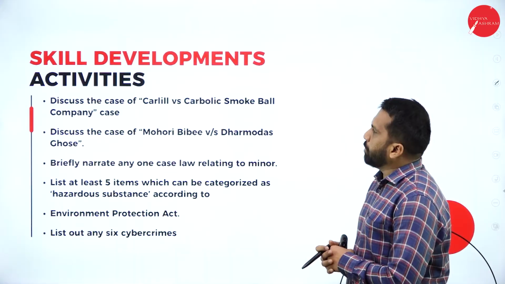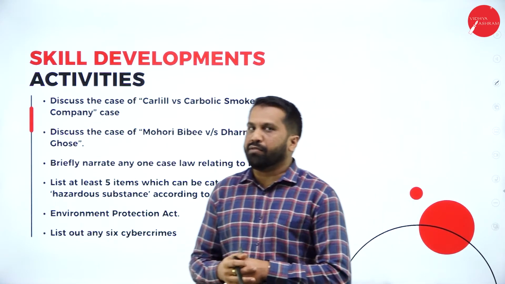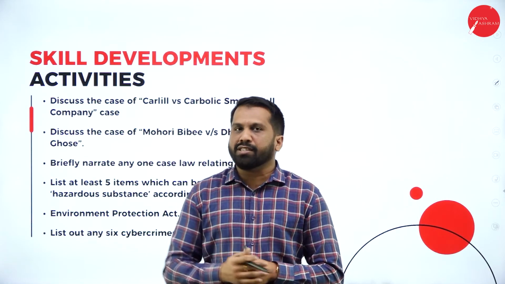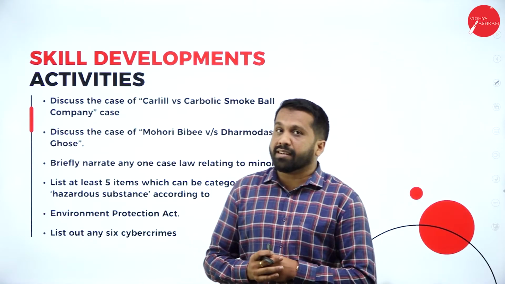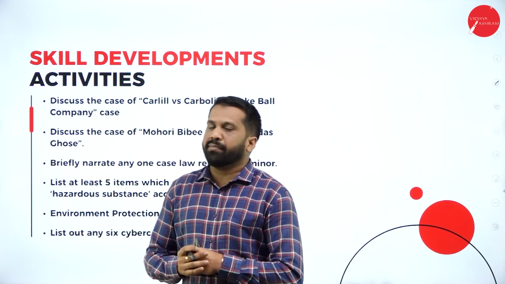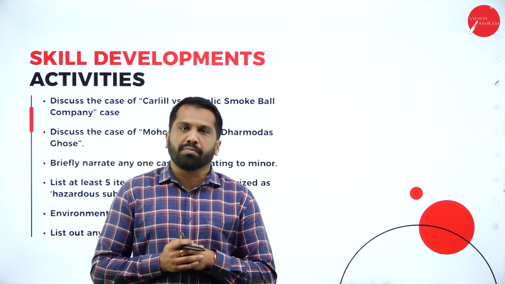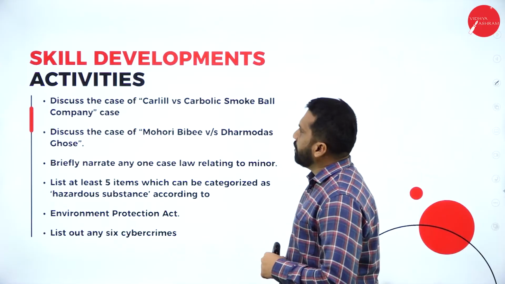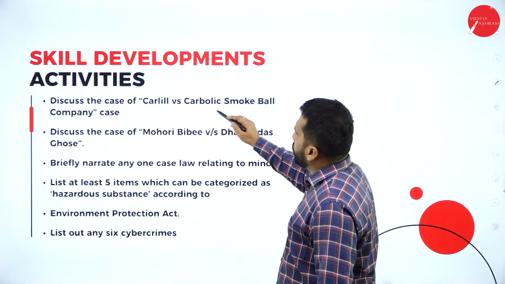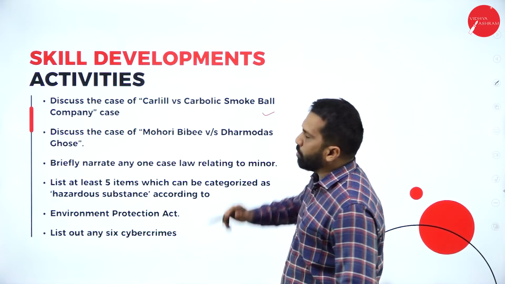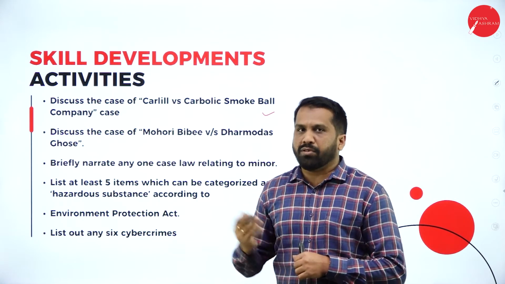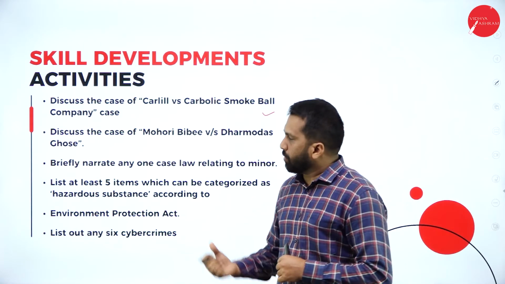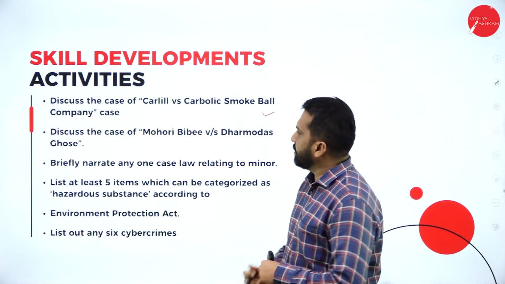So what are the skill development? As I told you, your examination is for how many marks? 100. 60 marks will be your paper and 40 marks will go for other activity. Your internal assessment, internal assignment, your attendance, your record book, all these things make up your 40 marks. Now, the case of Carlill versus Carbolic Smoke Ball. It is all about your industrial thing. I'll explain this to you later.